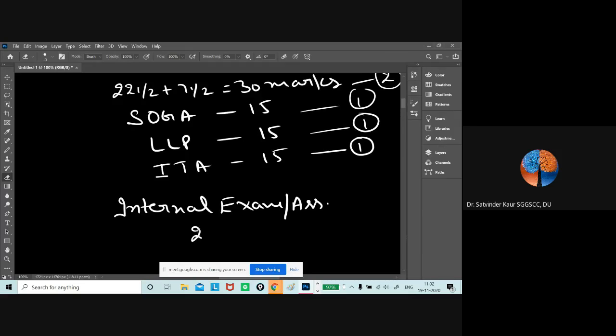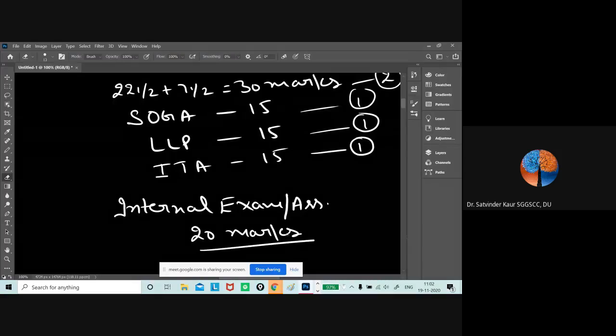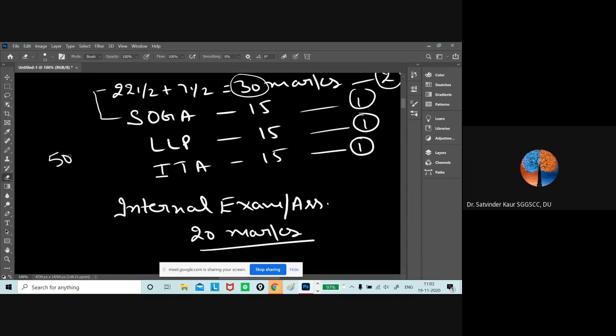If we say there is a 20 marks weightage given to your internal assessment, this 20 marks is divided into these two sections only, because by the time we have to conduct it, these two sections will be covered. So this 20 marks goes in addition to the 30 marks. It means the weightage of the Contract Act comes to nearly 50% of your syllabus. So we'll go a little slow with this particular section so that you understand things well.